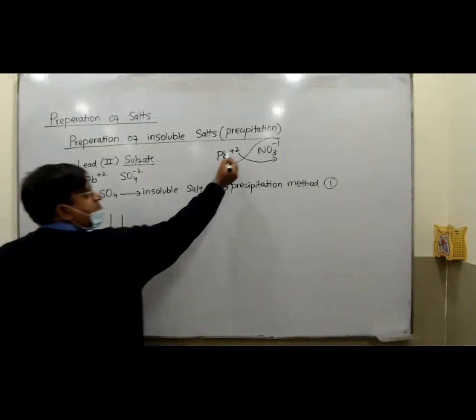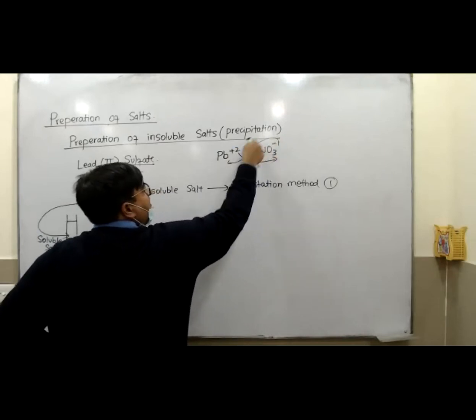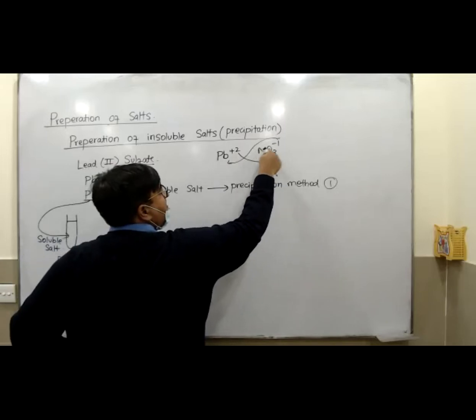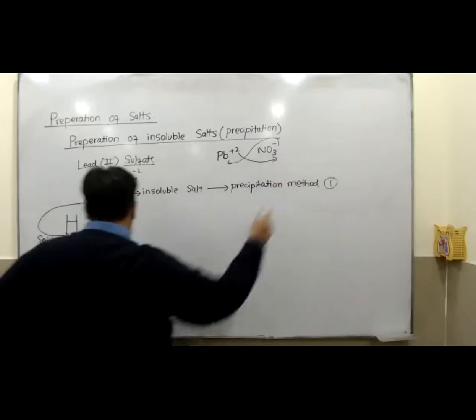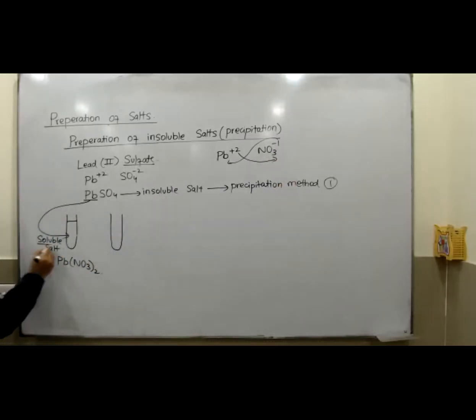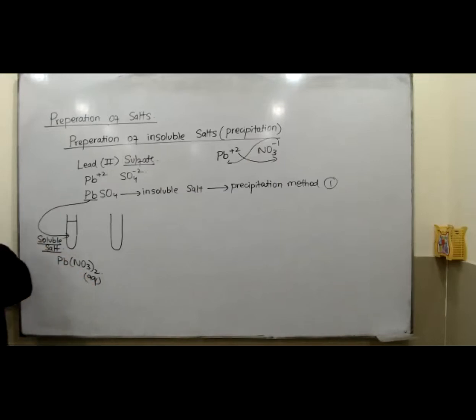These are 2 different things. 1 will come at the base of this one, 2 will come at the base of this one. These 2 are capital letters, so you put a bracket and then put 2. So this is your lead nitrate. It's a soluble salt, so you should write aq. The word aq means aqueous, which means it's soluble in water. Is it clear, guys? Yes, sir. Yes, sir.